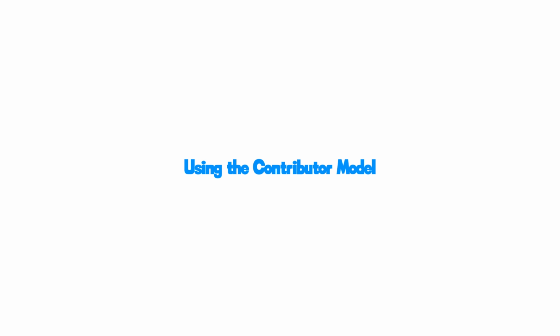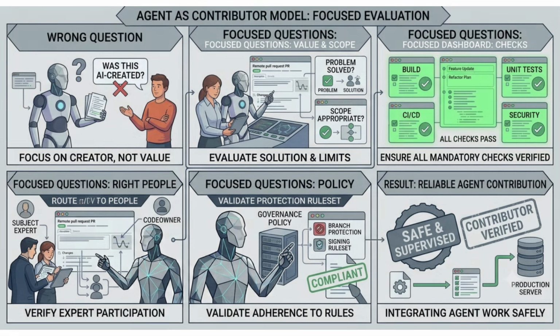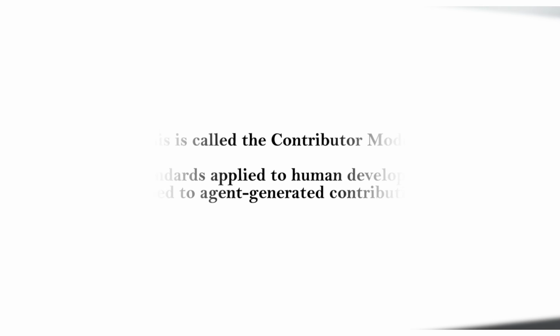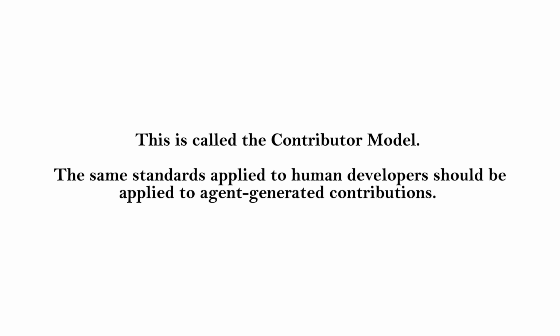Using the contributor model. One of the best ways to evaluate agent-generated work is to treat it like any other contribution. Instead of asking, was this created by AI? Ask: Does it solve the problem? Is the scope appropriate? Did all checks pass? Were the right people involved? Does it follow organizational policies? This is called the contributor model. The same standards applied to human developers should be applied to agent-generated contributions.